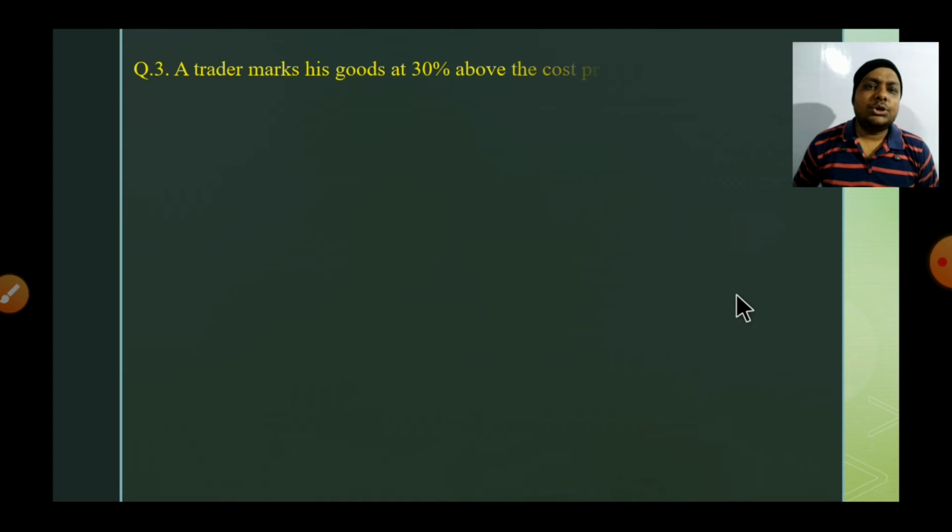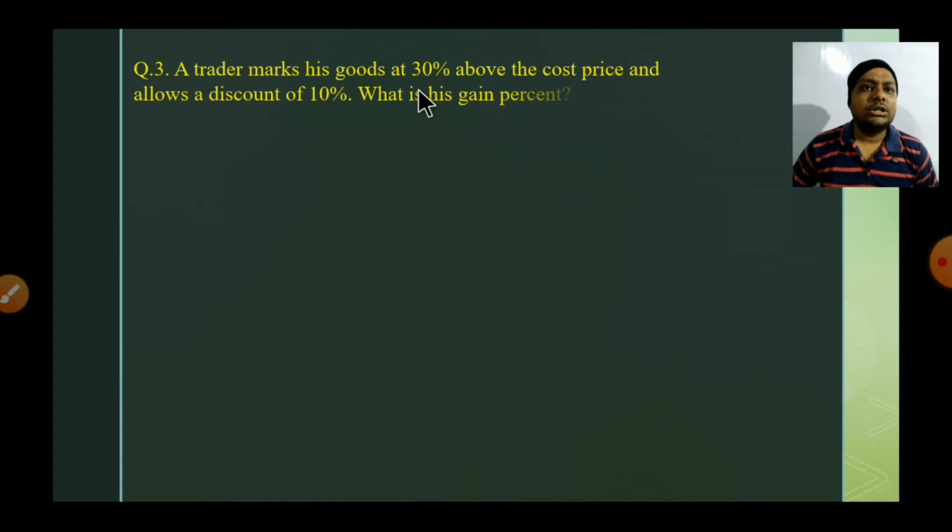Now, this question is that a trader marks his goods at 30% above the cost price. What is the cost price? We don't know. But he has marked 30% above the cost price, and we know that this 30% is applied on the cost price because it is compared with the cost price. After marking it 30% above the cost price, he allows a discount of 10%. Then we have to find his gain percent. So let's at first assume the cost price.